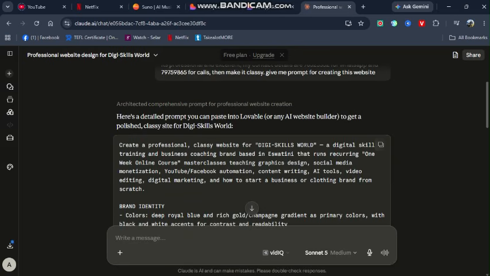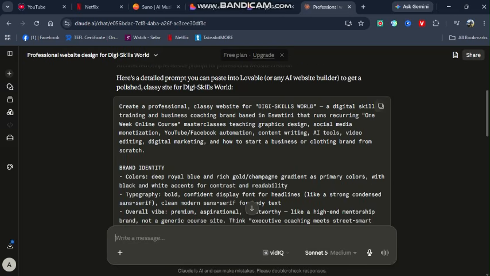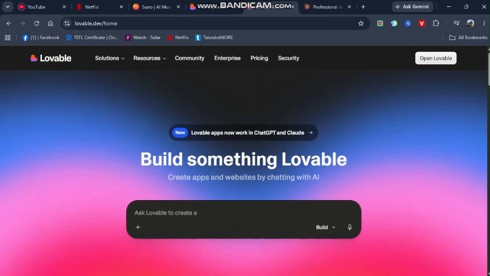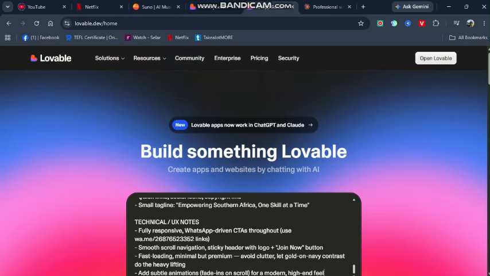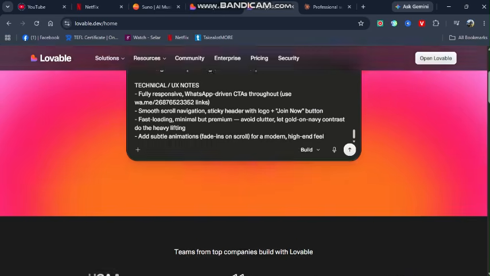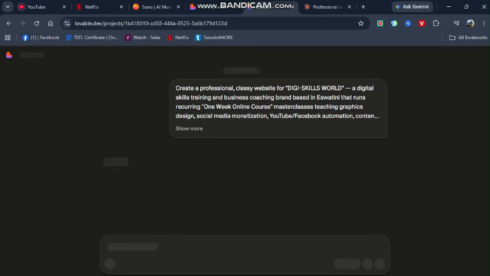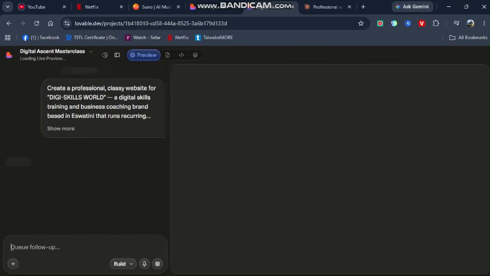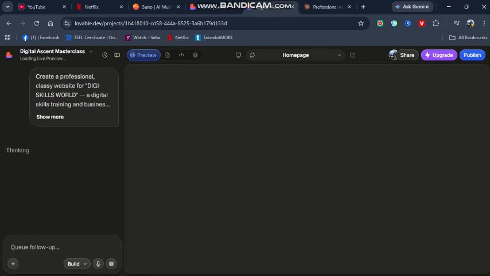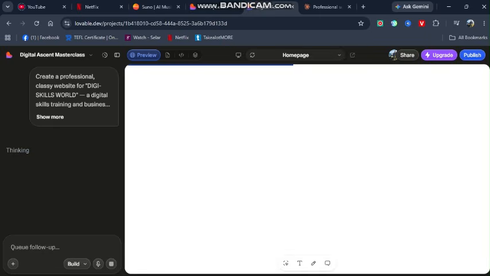Let's go back here. Now I've already got the prompt together, so I'm just going to copy this and I am going to paste it here. Paste la. Then I'm going to say go. Okay, so it is going to spend some time creating this thing. So right now kutanginika a preview of how this thing should really appear. So your app will be live here. Ask Lovable to build it.